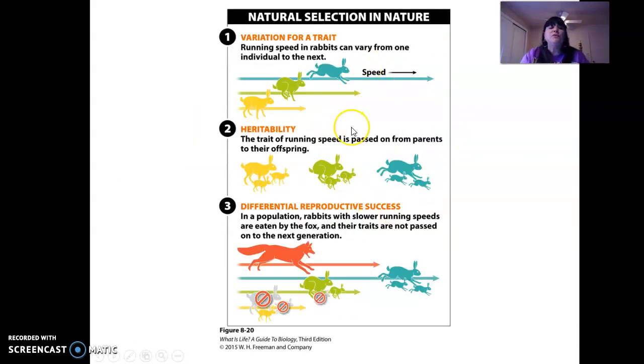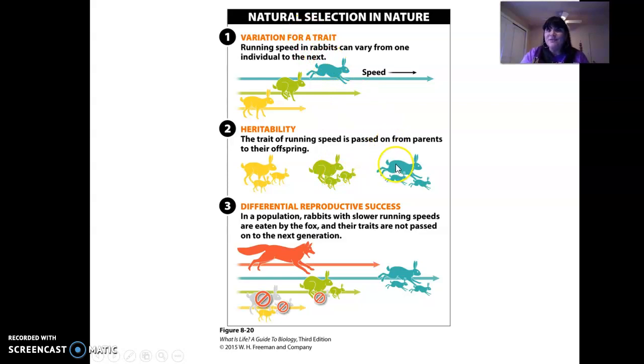This is a beautiful picture. This is another slide that's really important. This shows natural selection. So here are these rabbits. They have different speeds. So there's variation in running. That variation is heritable. So the slow guys have slow babies. The medium guys have medium speed babies. The fast guys have fast.